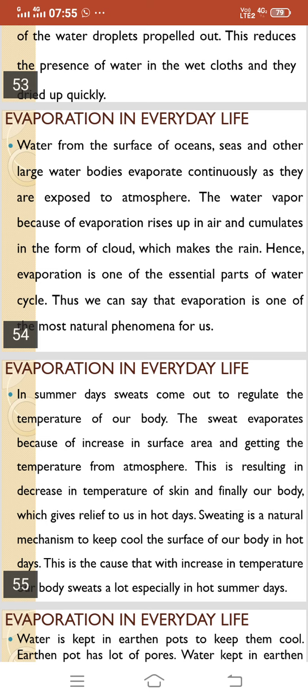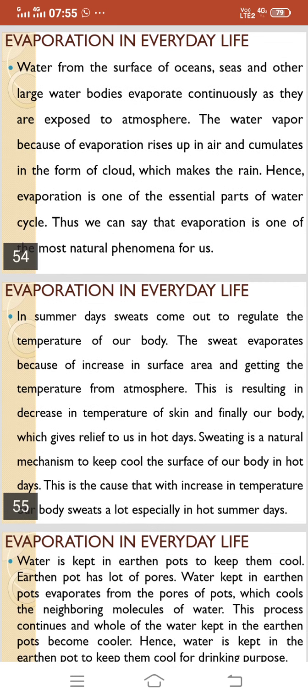Sweating is a natural mechanism to keep the surface of our body cool in hot days. This is the reason that with the increase in temperature, the body sweats a lot, especially in hot summer days.